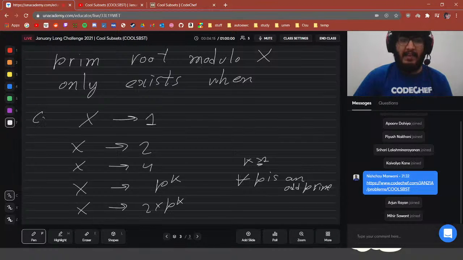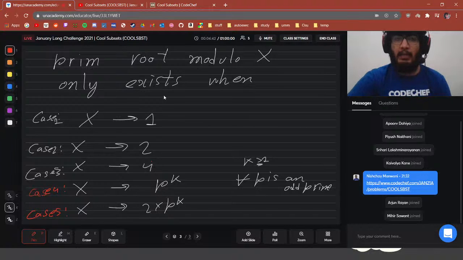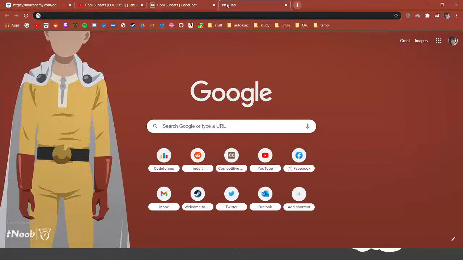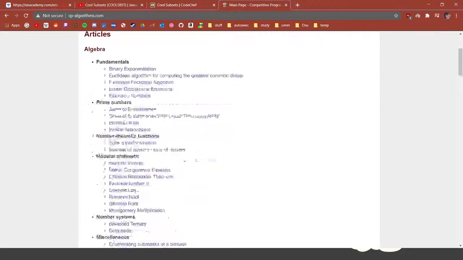So these are the 5 cases that we are going to be looking at: case 1, case 2, case 3, case 4, and case 5. These 5 cases are the cases when we know a number has a primitive root modulo x, right? When x is 1, when x is 2, when x is 4, when x is p to the power k, when x is 2 times p to the power k. This knowledge you have to have before, because the proof of this theorem is too long for you to be able to construct during the contest itself, right?